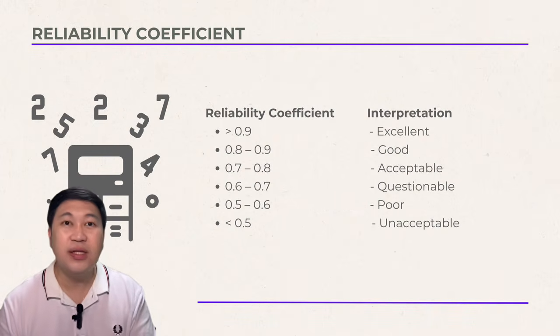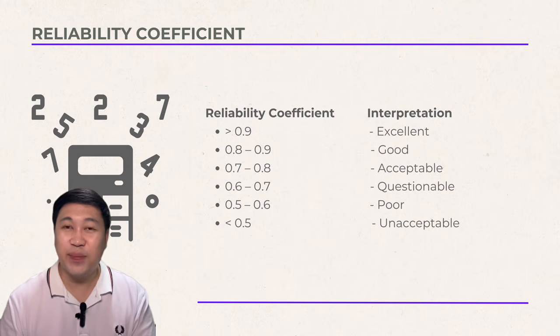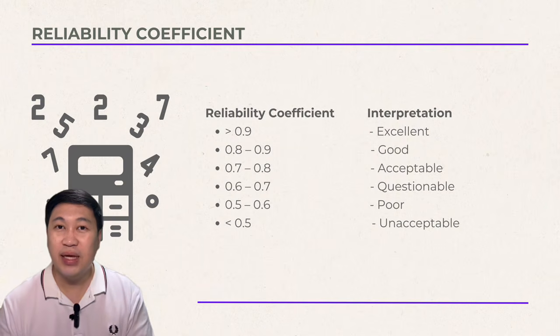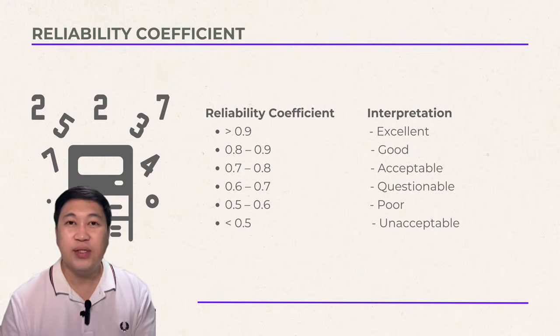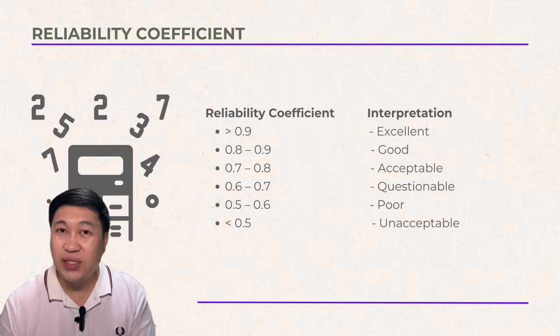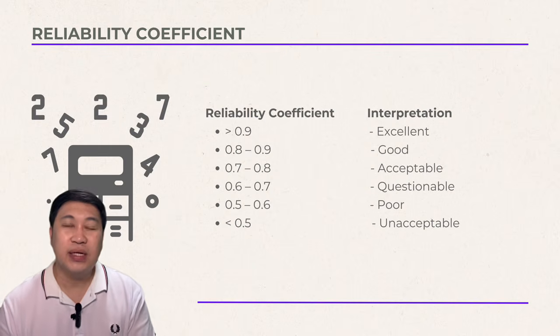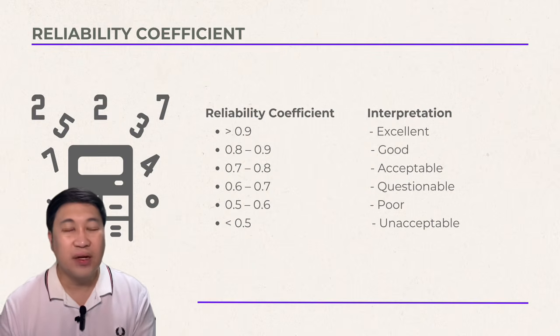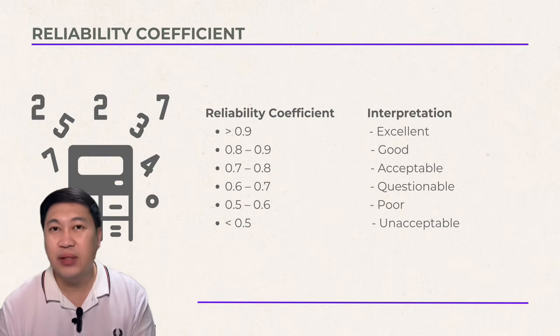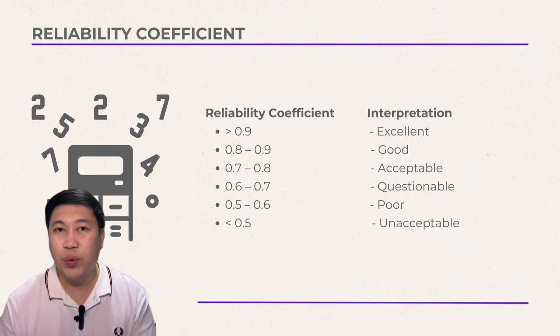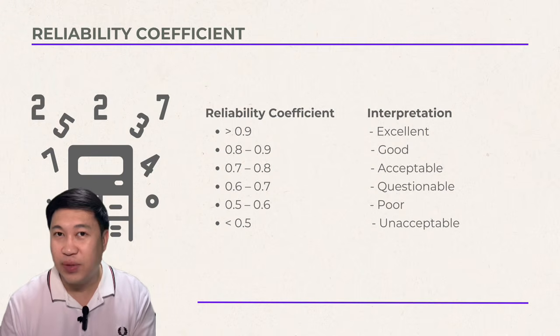Reliability coefficient. So reliability is expressed as a number between 0 and 1. This is called the reliability coefficient. So the higher the reliability coefficient, the more reliable the test. So this is the reliability coefficient interpretation: excellent, good, acceptable, questionable, poor, and unacceptable.